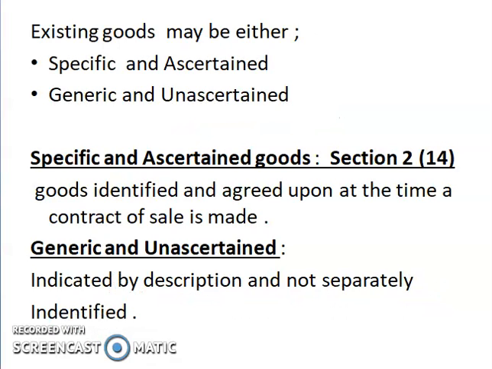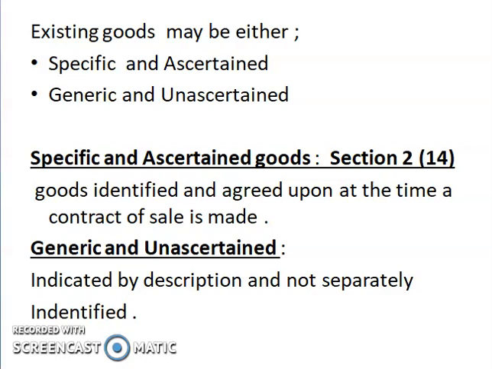Existing goods may be either specific and ascertained, or another type is generic and unascertained. Specific and ascertained goods are those goods which are identified and agreed upon at the time the contract of sale is made.